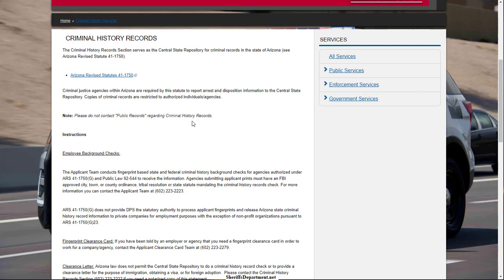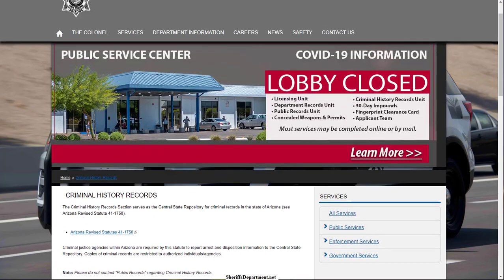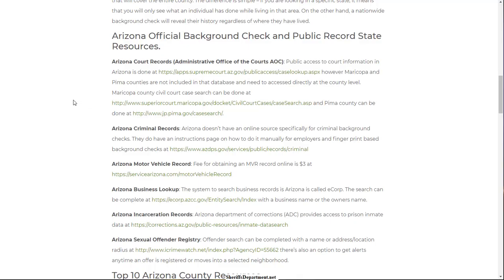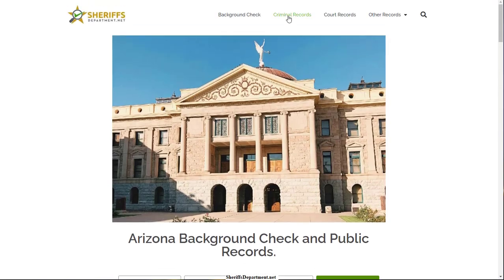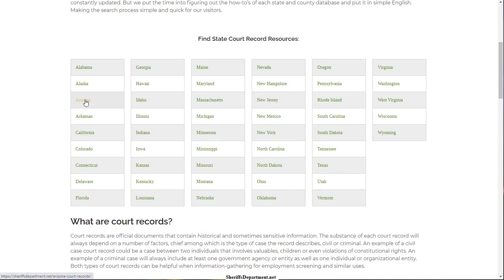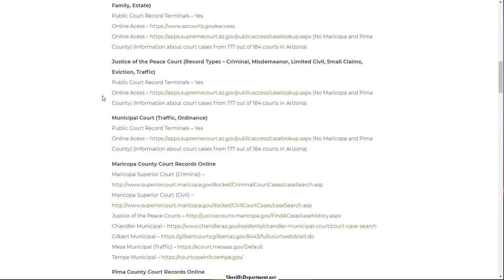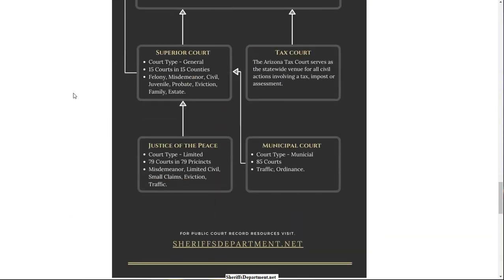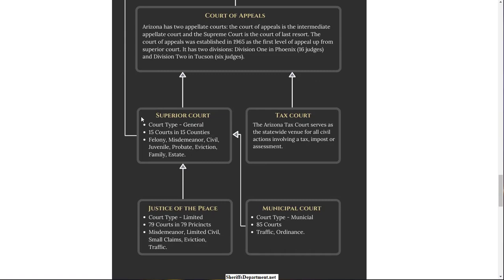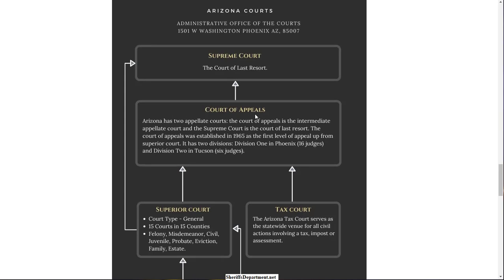It's not necessarily free, but I just wanted to throw it out there before we move on to the court records. So when it comes to court records, and I'm going to go to the court specific page here, you typically have different types of courts. You have your city level courts, municipal courts, you'll have your county level courts, superior level courts, and then the Court of Appeals.